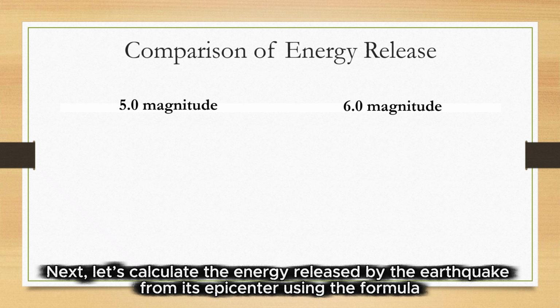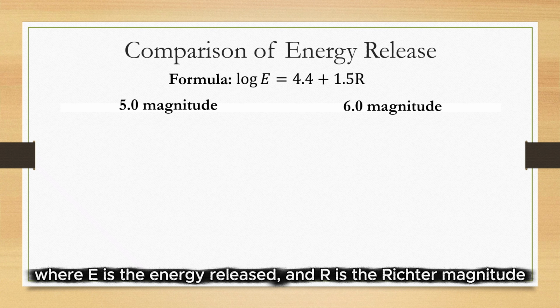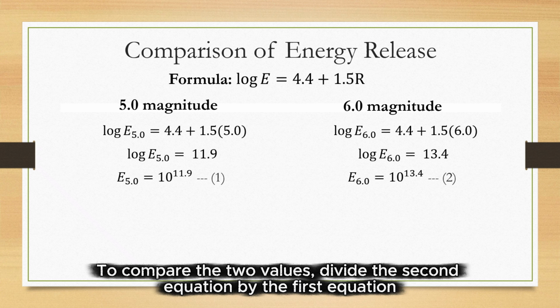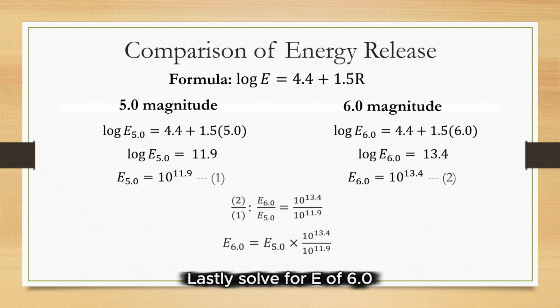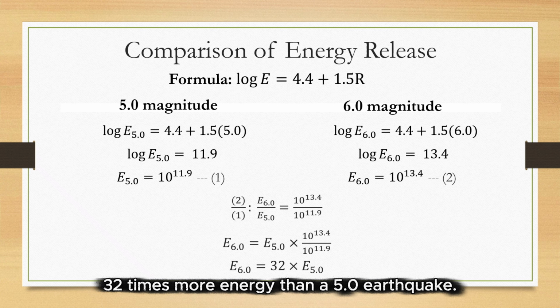Next, let's calculate the energy released by the earthquake from its epicenter, using the formula log E equals 4.4 plus 1.5 R, where E is the energy release and R is the Richter magnitude. First, substitute the magnitude into the formula. We write the equation in exponential form. To compare the two values, divide the second equation by the first equation. Lastly, solve for E of 6.0. The result shows that a 6.0 earthquake releases about 32 times more energy than a 5.0 earthquake.